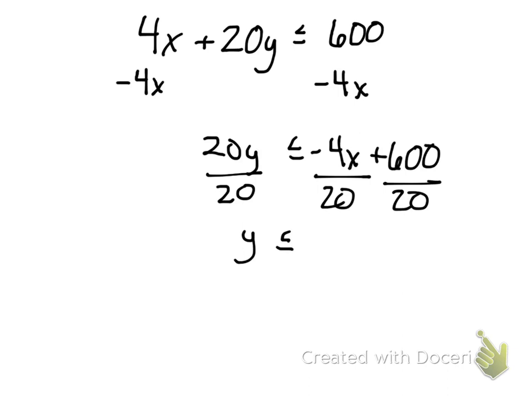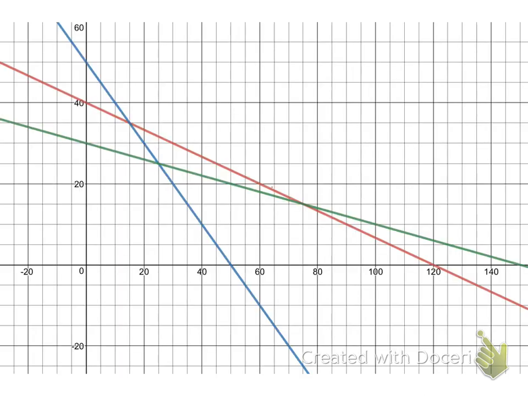And y is less than or equal to negative 1/5 x plus 30. And I graphed that equation in green. So I started off at the 30, down 1 over 5. Just by my tick marks, that's what it would show up as.